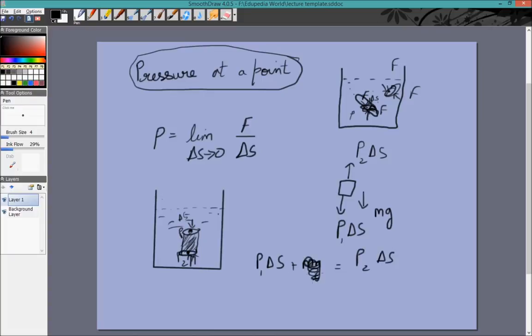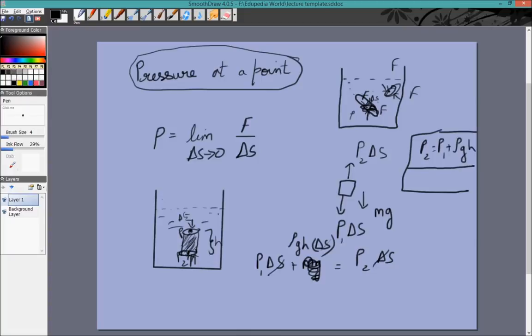Mg can be written another way. Mg can be rho, which is the density, times g times the volume. If this height is h, the volume can be written as h delta S. So we see delta S cancels from these equations and we get the most important result in fluid dynamics. P2 is equal to P1 plus rho gh.